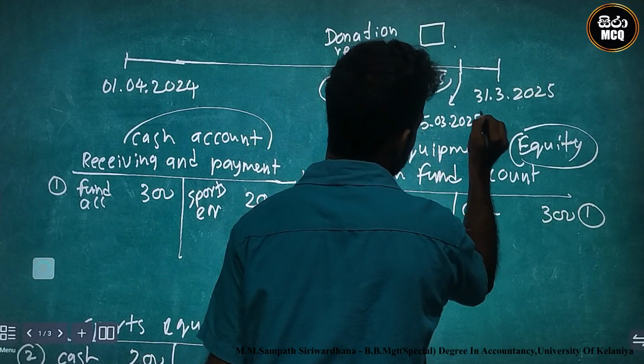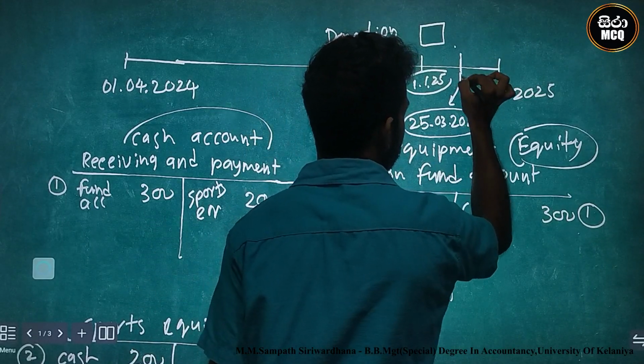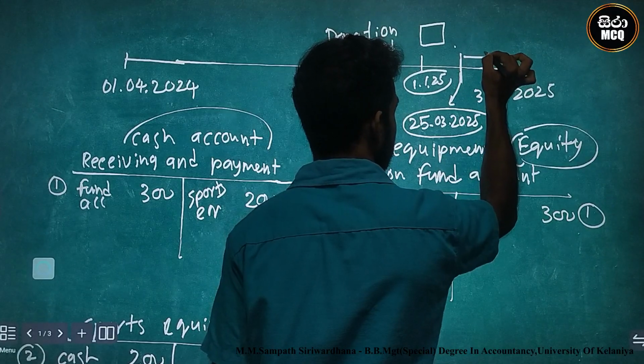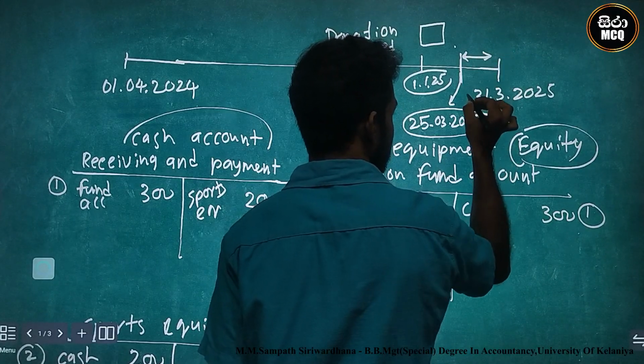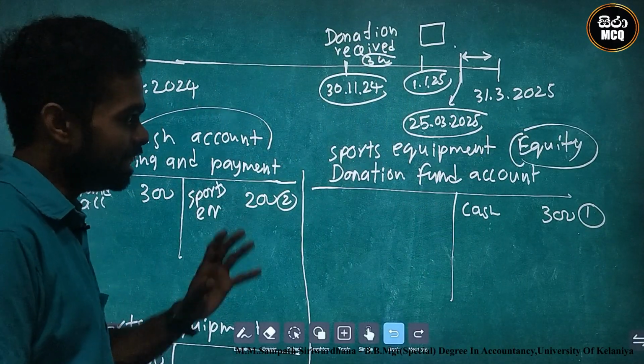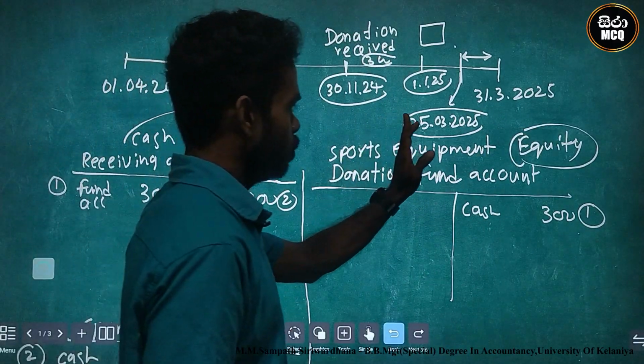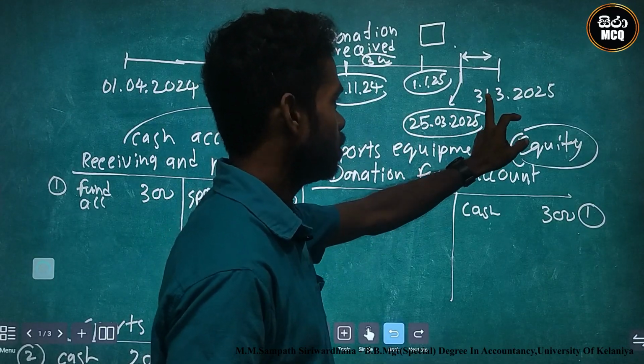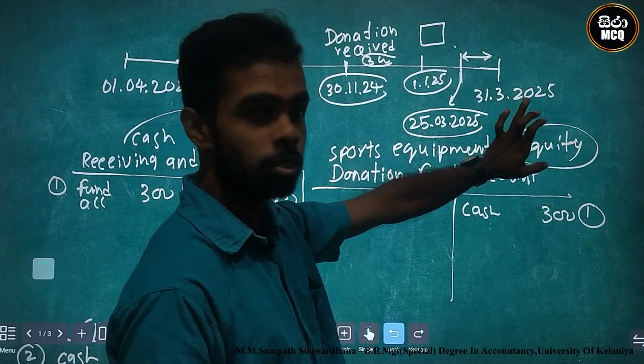We paid the advance on which date? 25th March 2025. This is related to 31st March 2025, a near date. Okay, 25th March 2025, but the closing date is 31st March 2025.